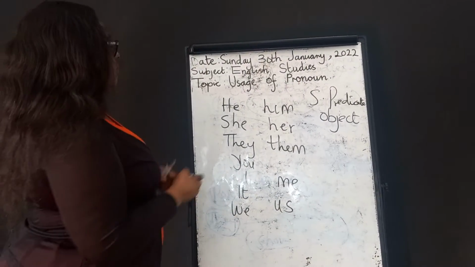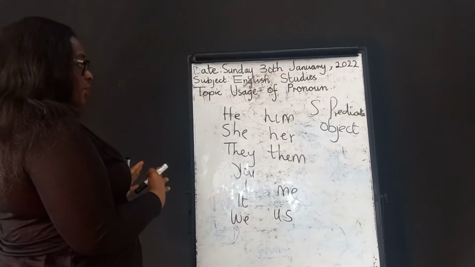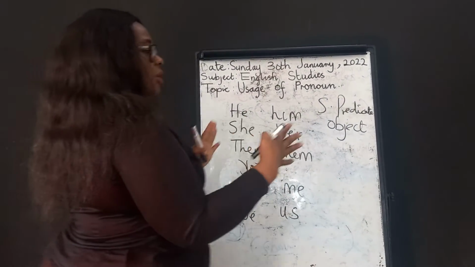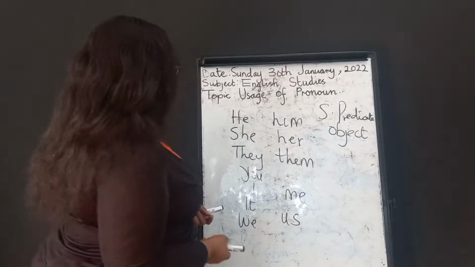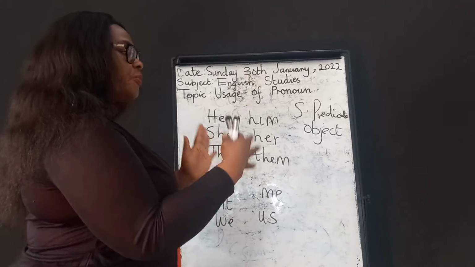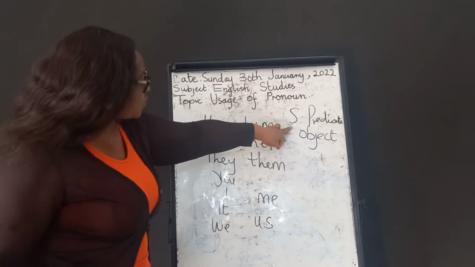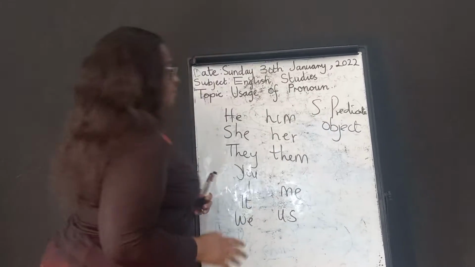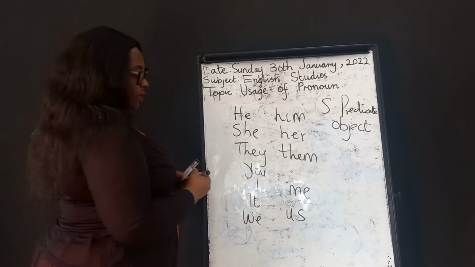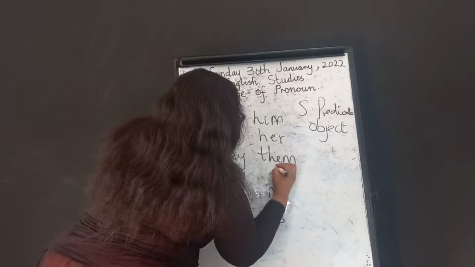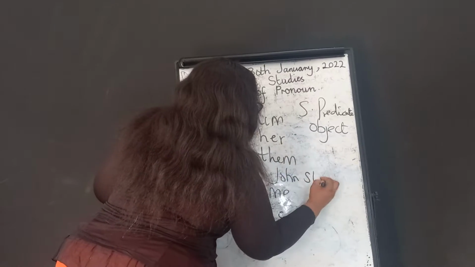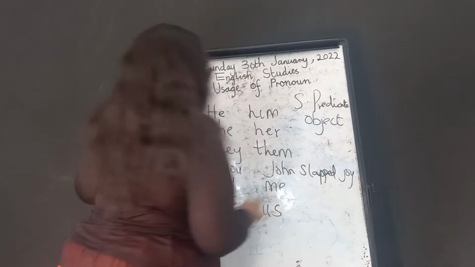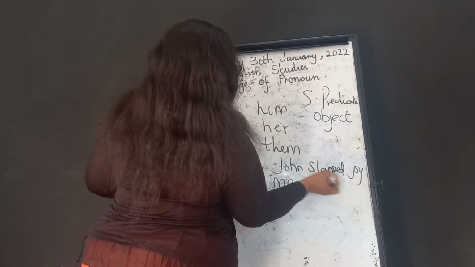Good. Now, we're talking about subject pronoun and object pronoun. What do we mean? Subject pronouns are those pronouns that will take the place of a subject, while object pronouns are those ones that will take the place of the object. All of them cannot fit in. You cannot say, for instance, if I say John slapped Joy, you can't say him slapped she.